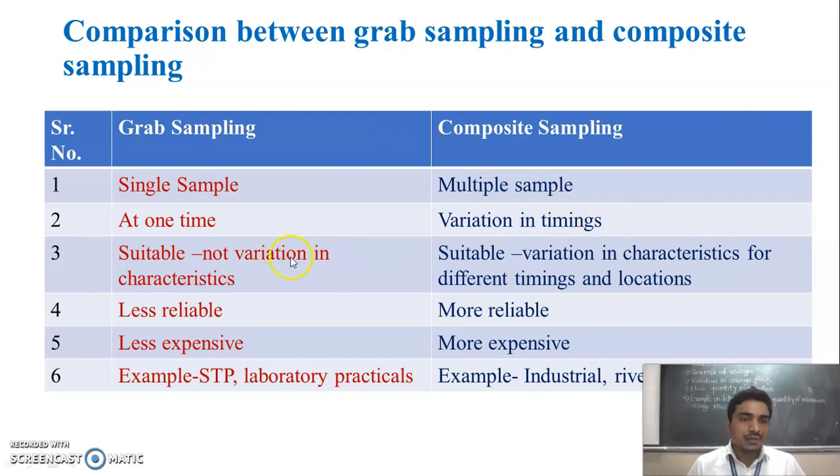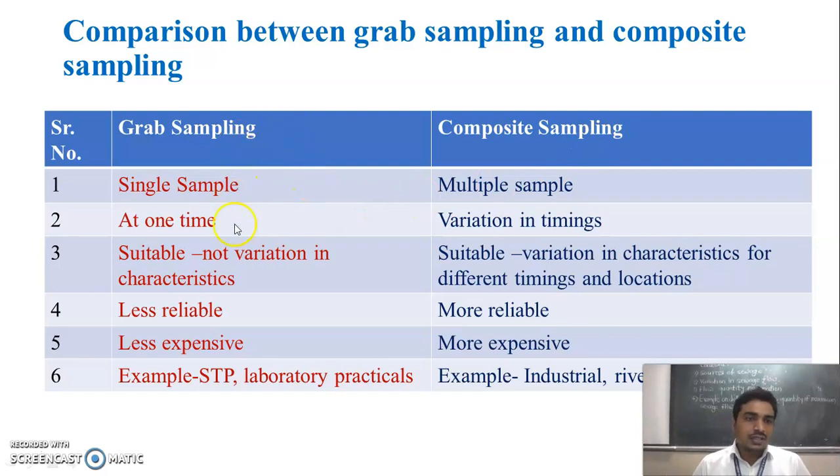See, this grab sampling method is not suitable when there is variation in the characteristics of the wastewater, because in that method we only collect the sample at one time. But the composite sampling method is very suitable for variation in characteristics at different times and locations, because in this method we are collecting the sample at different locations at different intervals of time. That's why this method is suitable.